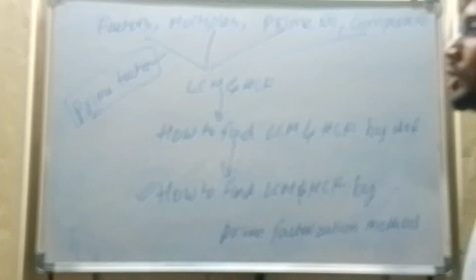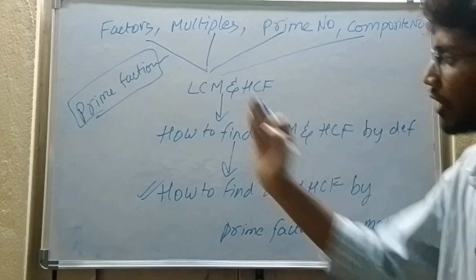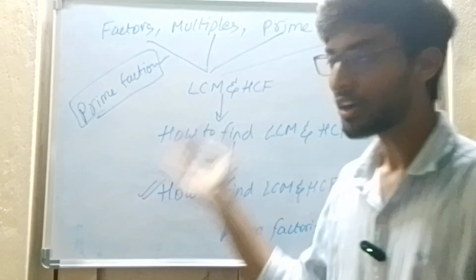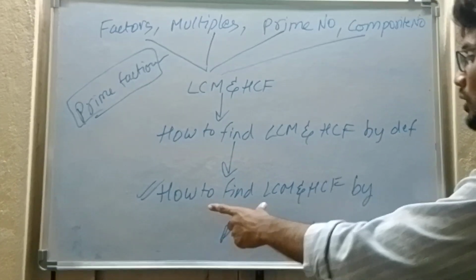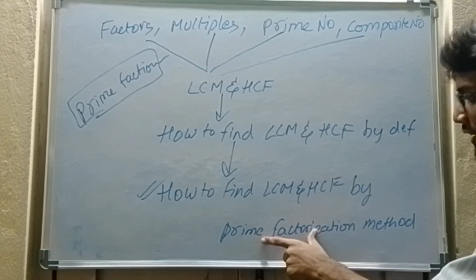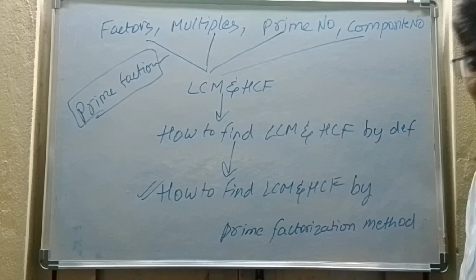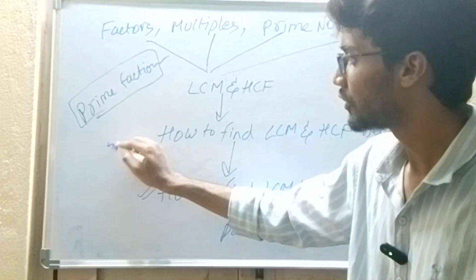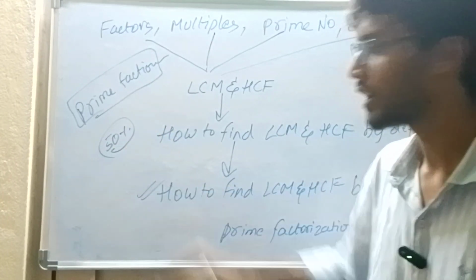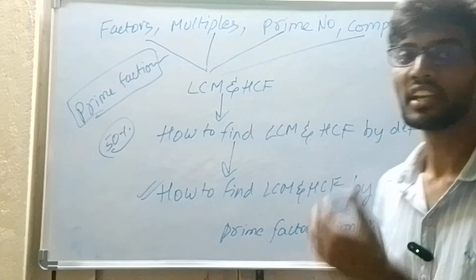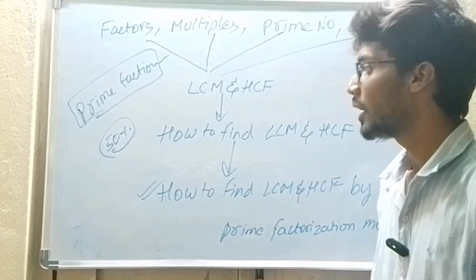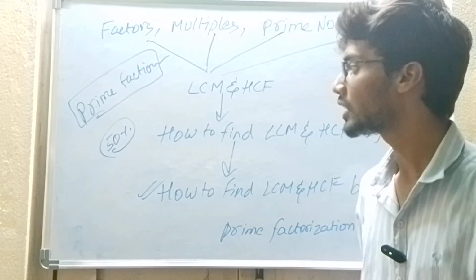In tomorrow's video, we will start with what prime factorization is. After that, we will find out how to find LCM and HCF by the prime factorization method. After completion of this, 50% of the chapter is over. And next, we will discuss irrational numbers and how to prove the irrationality of a particular number.